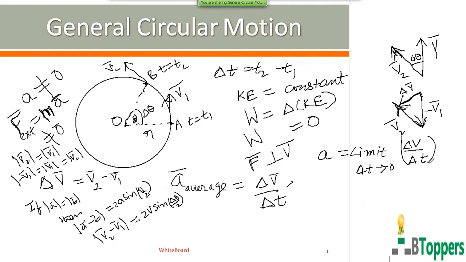So here, you can write 2V sine delta theta by 2. Of course, when the time interval delta t is tending to 0, delta theta will be very, very small. So sine delta theta by 2 can be approximately taken as equal to delta theta by 2 expressed in radian.